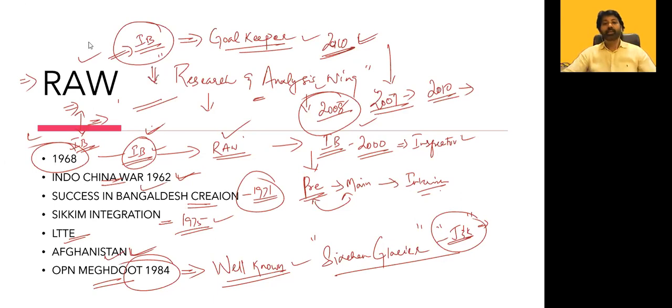Whenever a sleeper cell is broken out, you won't get the news. Suppose today morning, some terrorist in Bangalore is arrested, but they were planning a bomb blast next week. Today they are arrested, you won't even get the news in the newspaper. Even if there is news, it will be a small box news.